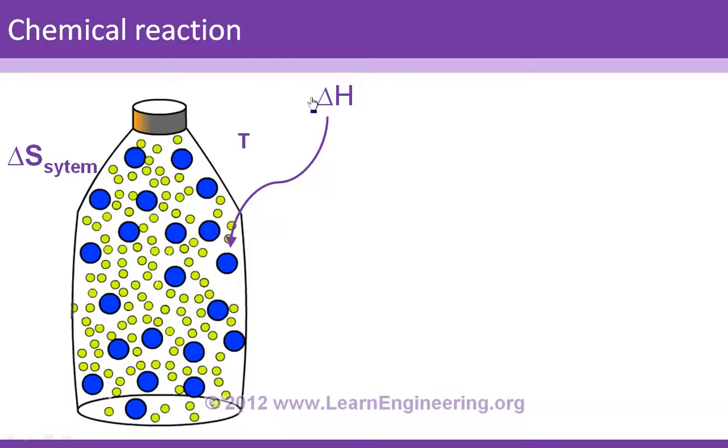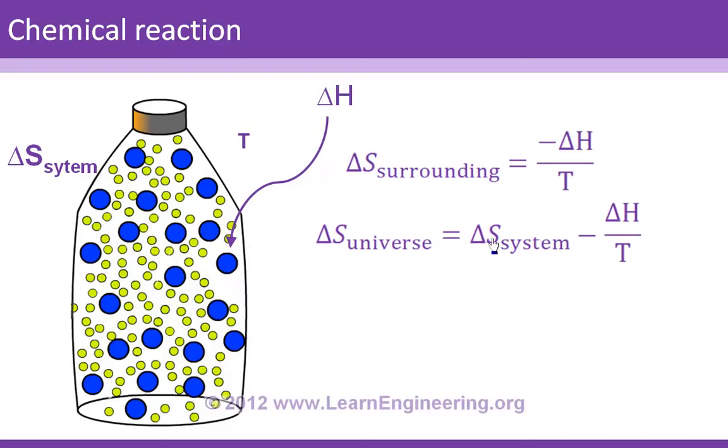Here is a clue for that. You know the heat absorbed by the system, so the same amount of heat is lost by the surroundings. So you can say the entropy change of the surroundings is minus delta H by T. The entropy change of the universe is the sum of these two quantities, system plus surroundings. If this quantity is greater than 0, then this process will be feasible. Now let's try to rearrange this equation. Since temperature T is always positive, if I multiply this by minus T, then the inequality will become like this: when delta H minus T delta S is less than or equal to 0, this process is possible.